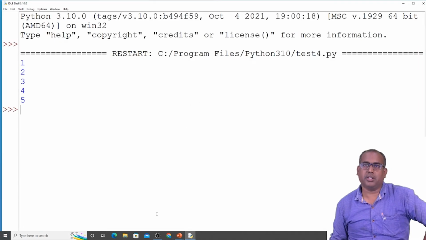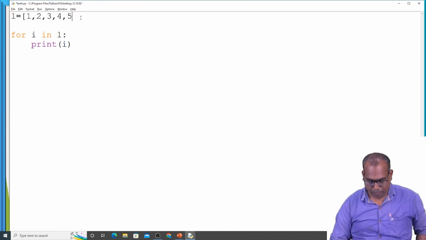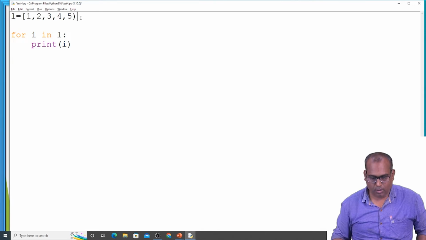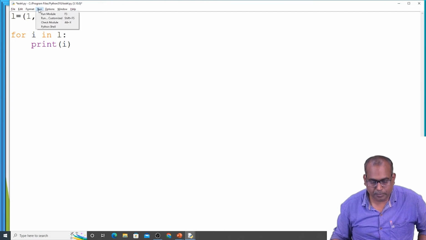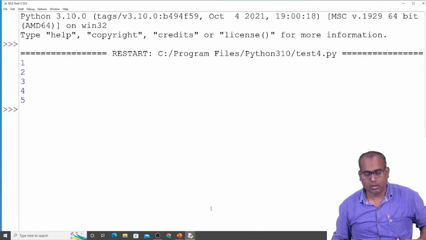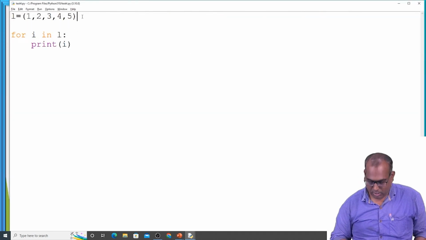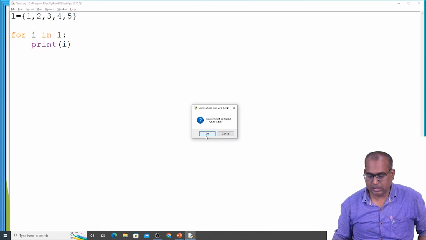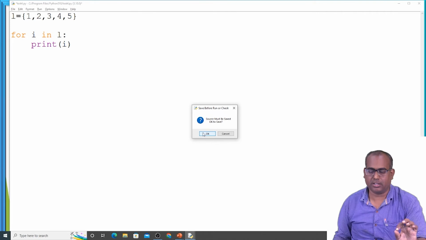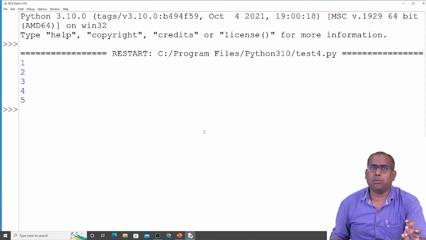Okay, we are able to access the elements in the list. Same, let's change this to a tuple. Tuple is declared with parentheses. Okay, I am able to access the tuple elements also with for loop. Let us declare this as a set. Set is declared with curly brackets, opening and closing brackets. Okay, set elements also we are able to access with the help of for loop.